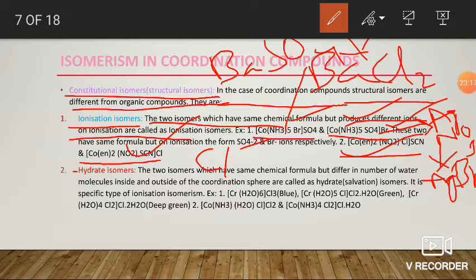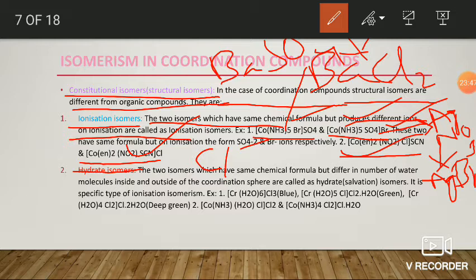Next, hydrate isomers. Hydrate isomers are one type of ionization isomers, or a specific type of ionization isomers. Here the two isomers have the same chemical formula but differ in the number of water molecules present in the coordination sphere or present outside the coordination sphere.